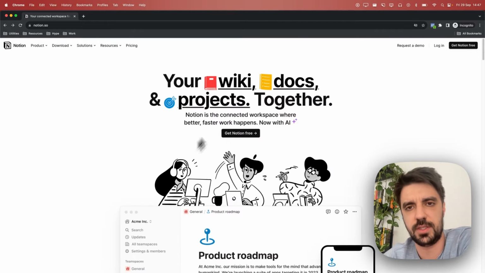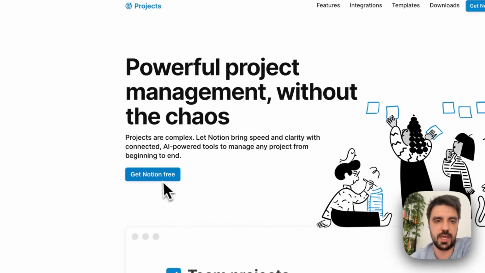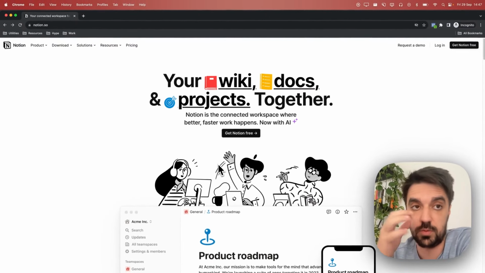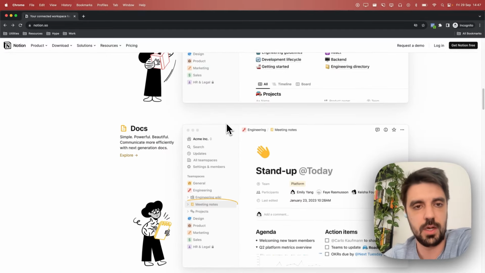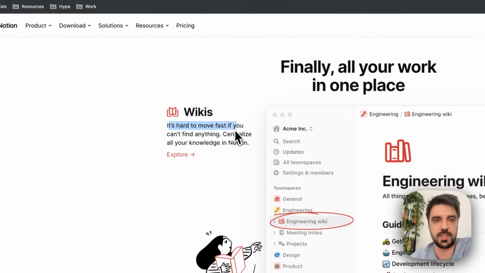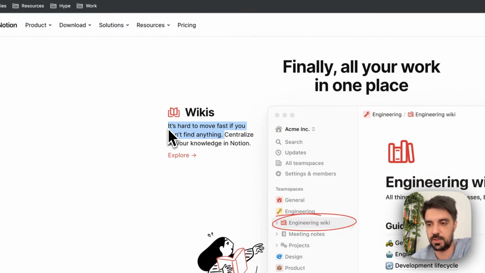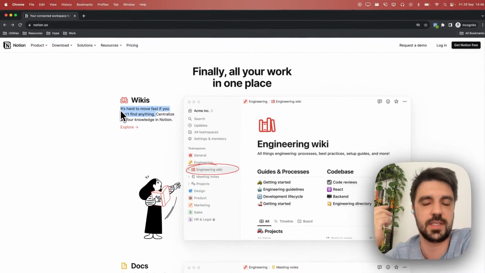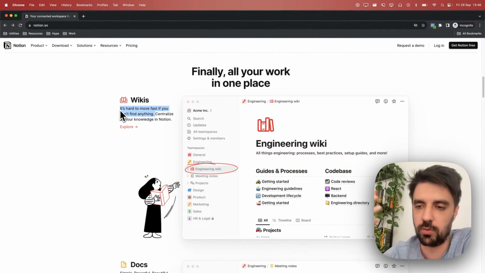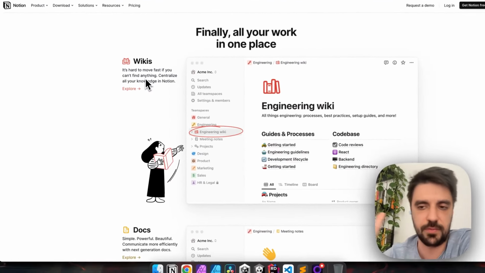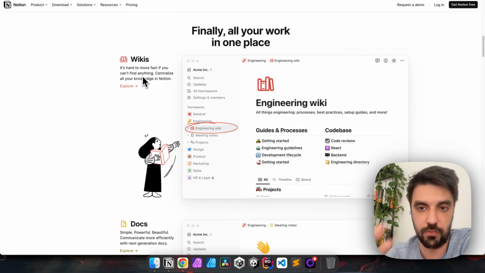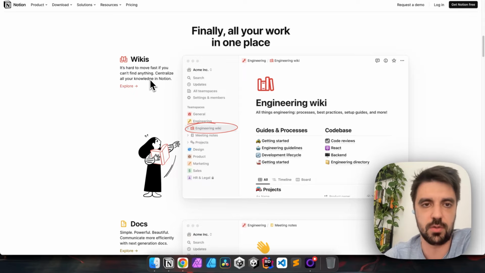Because I really have this feeling that this might detract from the experience, the conversion, but as long as they have those call to actions here, it might not. So I don't know, it could be a very simple A/B test to make because it's just removing links here. Because they have this, again, "it's hard to move fast if you can't find anything." Love this copy here because "move fast and break things" is this age-old adage that everyone says. So to use it here like this is very clever and conveys the idea of what a wiki is very easily, very fast, like centralize all your knowledge in Notion, nice.